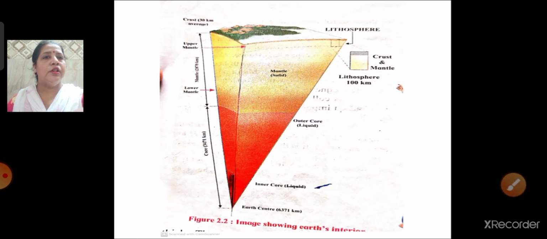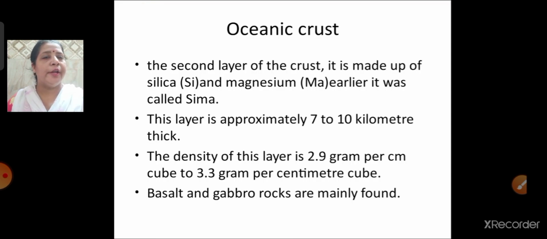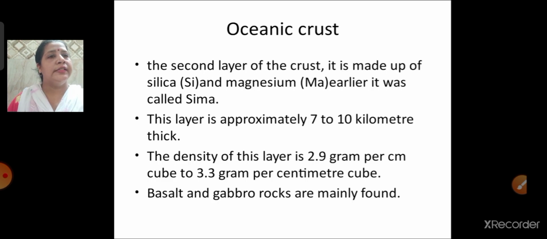Then we have also learned about the image showing the earth's interior. Then what the oceanic crust is made up of, and the other name of oceanic crust, that is Sima, and the continental crust is called Sial. So these are the things which we have learned in this lecture.